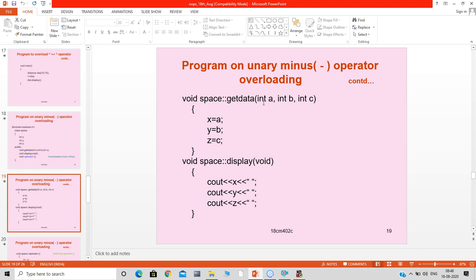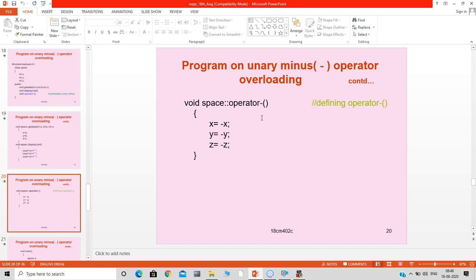The first member function's definition is simply accepting three variables and assigning them to the data members as values, and display simply displays these three data members. Okay, and operator minus, what is it doing? It's simply changing the signs of x, y, and z.